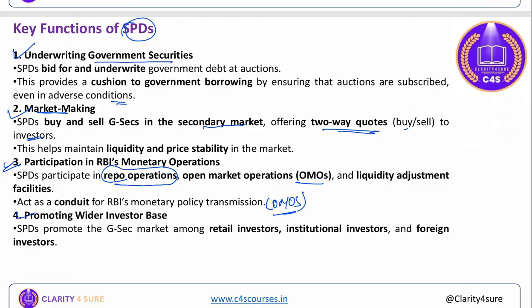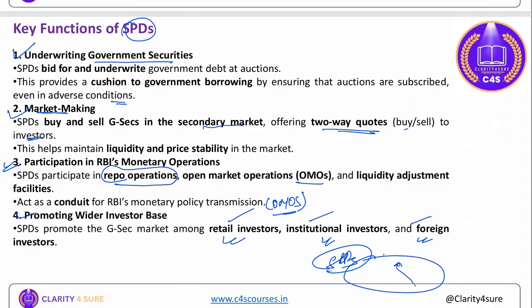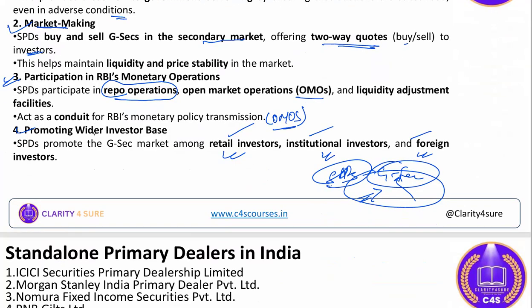Promoting a wider investor base. Obviously, SPDs promote the government security market among retail investors, individual investors, and foreign investors. So the base of investors is increased because of SPDs. They promote these investors, the retail, institutional, or foreign investors, to invest in government securities. So these are some of the key functions. You can take a screenshot in order to refer to it.